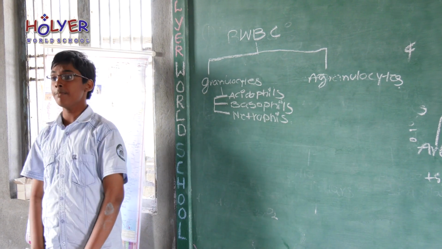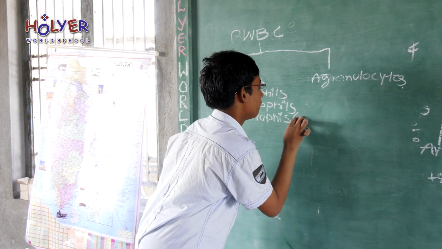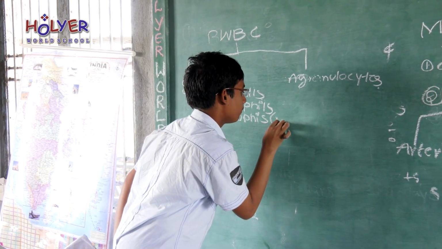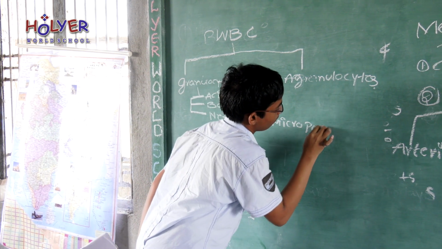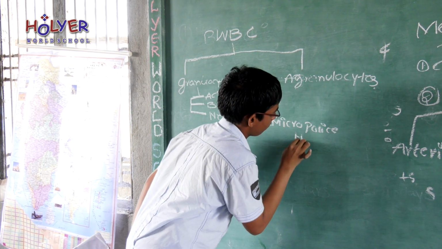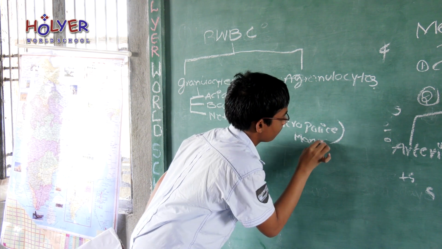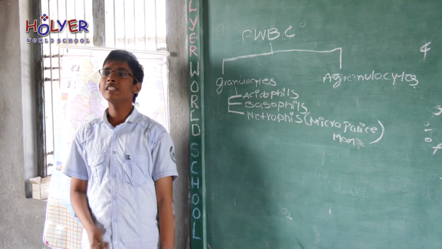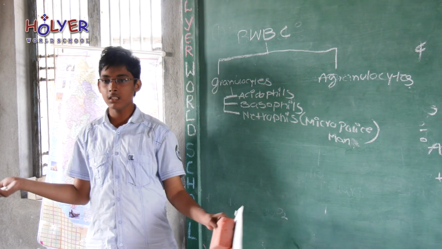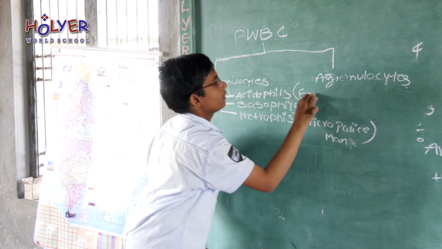Neutrophils are also called micropolicemen present in our body. Next, acidophils. Acidophils increase when we get energy. They are dependent upon energy.